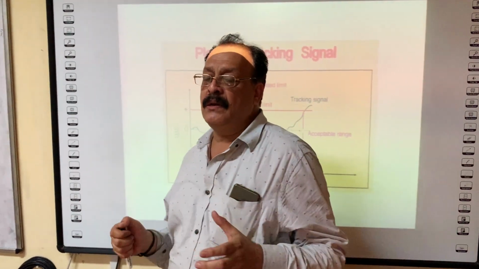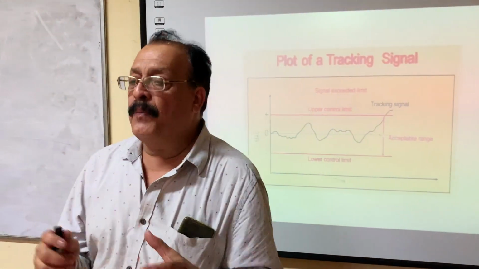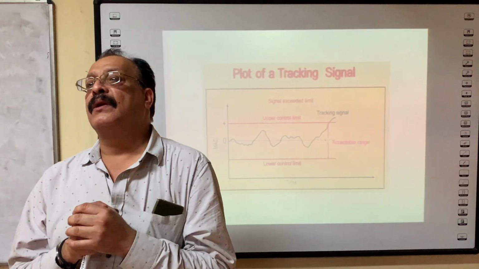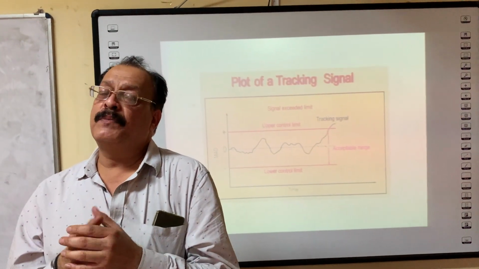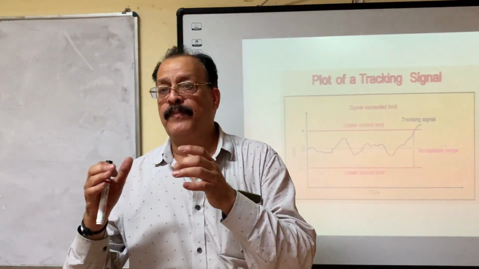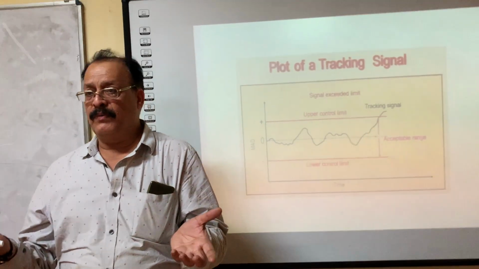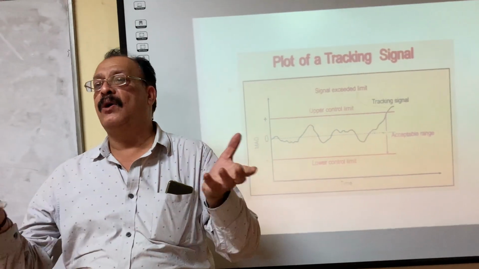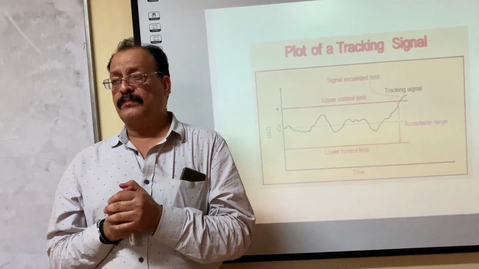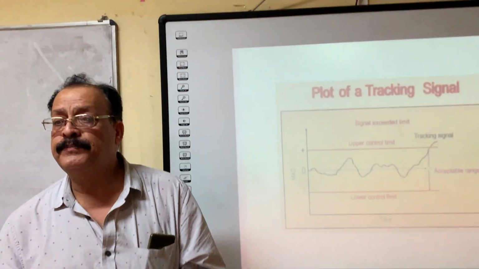Tracking signal is a very important fundamental aspect of every forecasting, and forecasting is a basic requirement for the success of any component of operation management, whether it is location finalization, layout finalization, sales requirement, marketing orders, as well as inventory control.